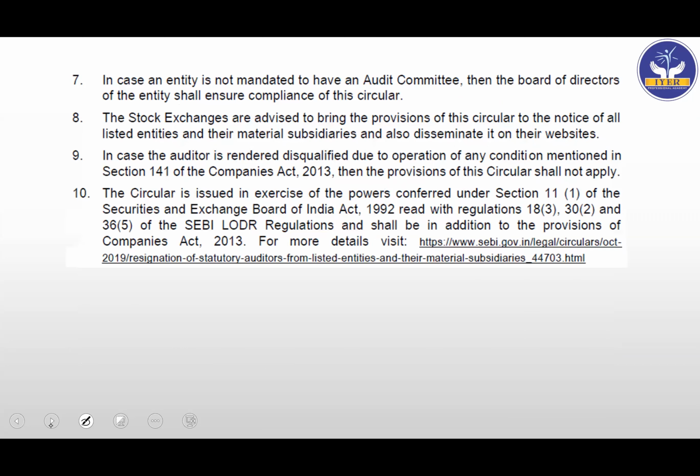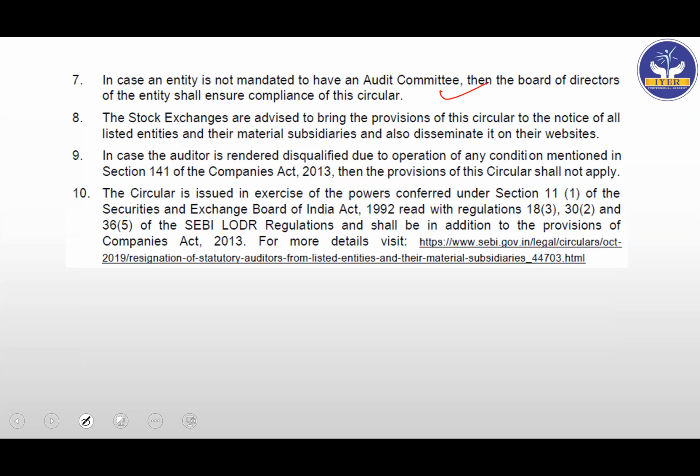Finally, we'll complete this, then I'll give you time to read so that you can also read the entire chunk. So this part will complete our audit committee or audit or SEBI LODR regulations part, which is there in audit. So let's see. In case an entity is not mandated to have an audit committee, then the board of directors of the entity shall ensure the compliance of this circular.